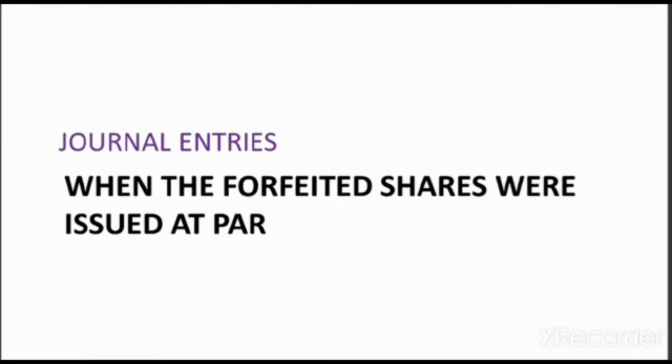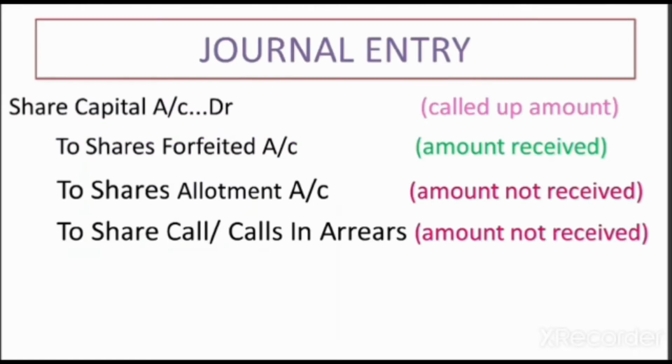Firstly, we will discuss the forfeiture of those shares which were originally issued at par. That means when the shares were issued at a price which is equal to the nominal value of the share. So what journal entries do we pass?